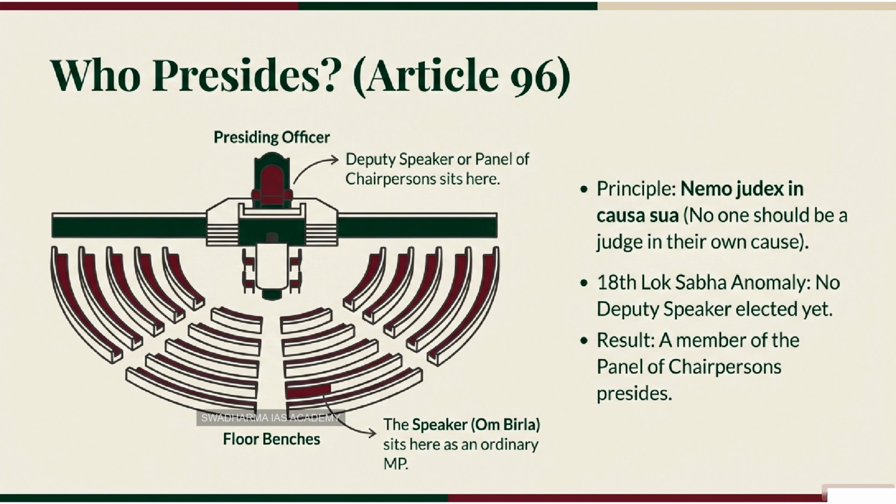You're thinking like a lawyer, which is good. The Constitution foresaw this exact problem. It's addressed head-on in Article 96. Article 96, Clause 1, clearly states that at any sitting of the House of the People, while any resolution for the removal of the Speaker from his office is under consideration, the Speaker shall not preside. Shall not preside. That's very emphatic. Okay, so who does? The Deputy Speaker would be next in line, I assume.